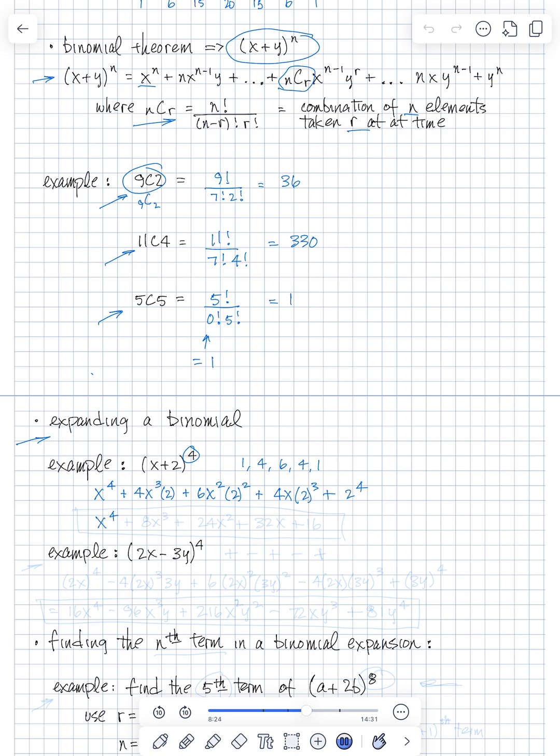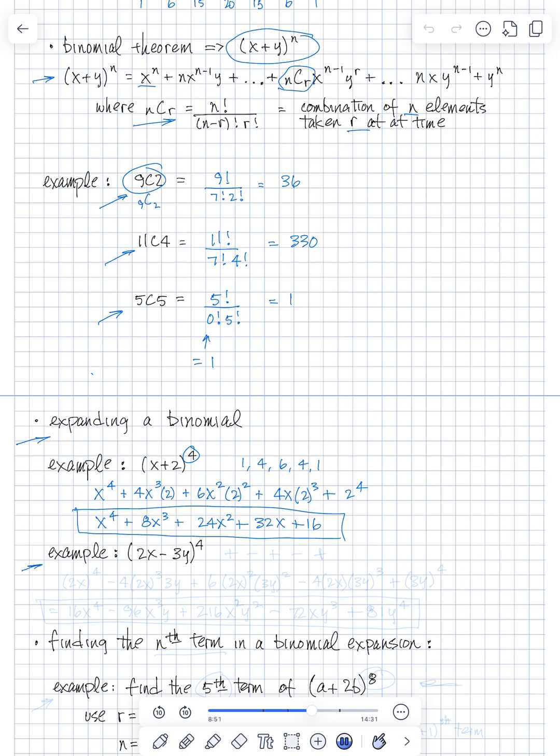We have x to the 4th plus 8x cubed plus 24x squared plus 32x plus 16. So there's your answer for x plus 2 to the 4th power.